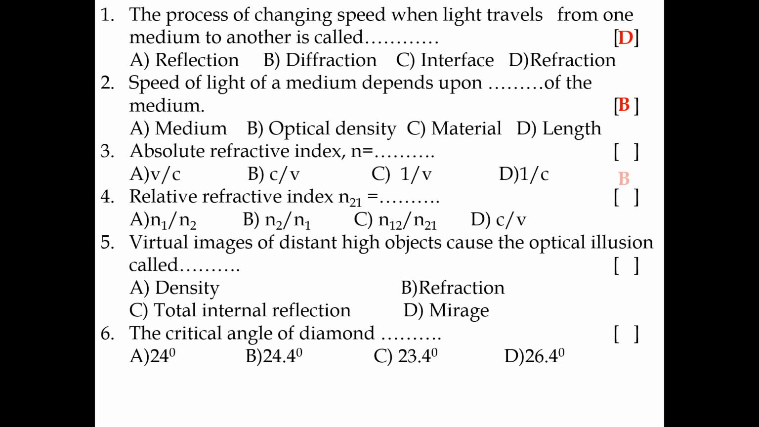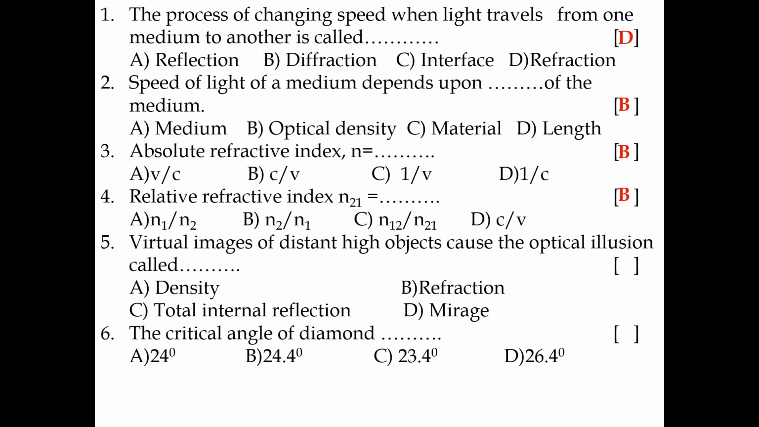Absolute refractive index n is equal to c by v. What is c? c is the velocity of light in vacuum. v is the velocity of light in the given medium. Relative refractive index n21 can be written as n2 by n1. n21 is equal to n2 by n1. n2 means refractive index of the second medium. n1 means refractive index of the first medium. n21 means refractive index of the second medium with respect to the first medium.